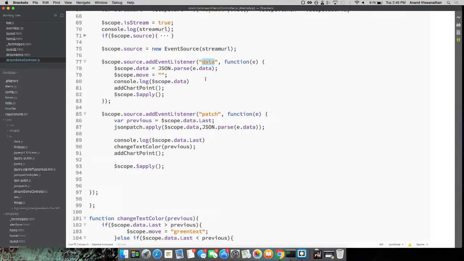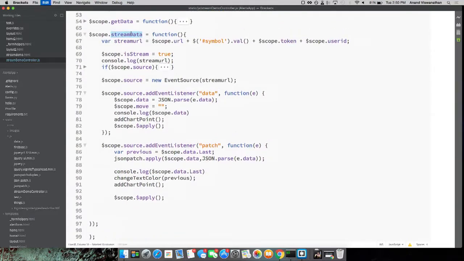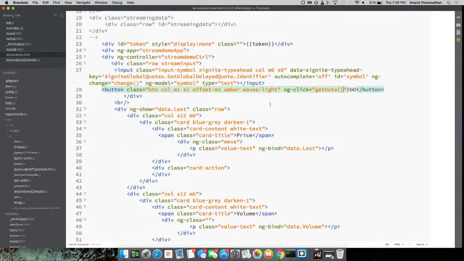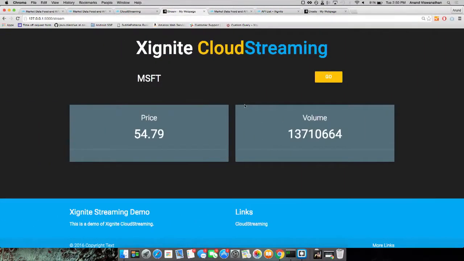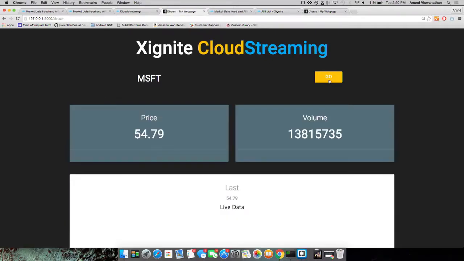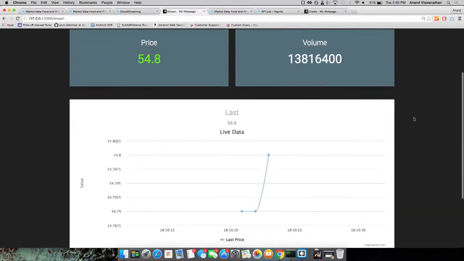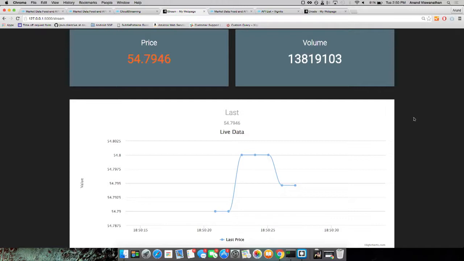The second thing it does is it adds a couple of event listeners. One for the data event, which is the entire snapshot of the object that you've requested. And the second is a patch event, which is just the updates in JSON patch format. So in the patch event, we're simply applying the patch and updating the UI with the data. So let's see what that looks like. We're going to change this ng-click binding again to point to the stream data function. Let's refresh and go. All right, so this time, as you can see, not only do we have the price and the volume, we can also see it changing. And we have a fancy graph to boot with that.